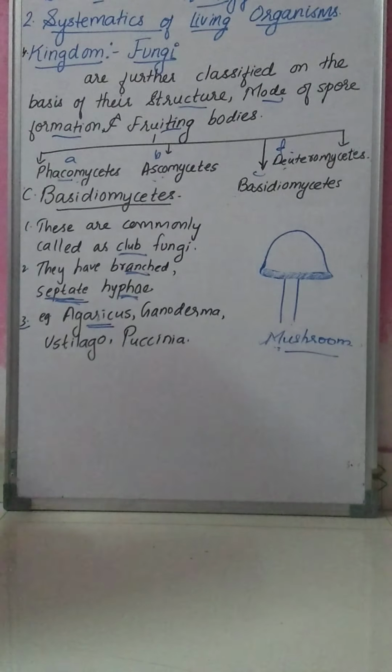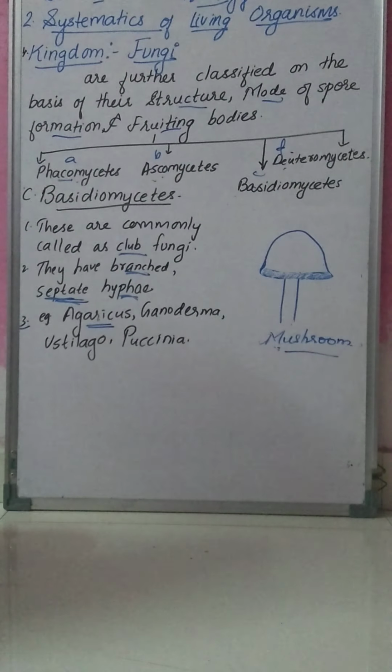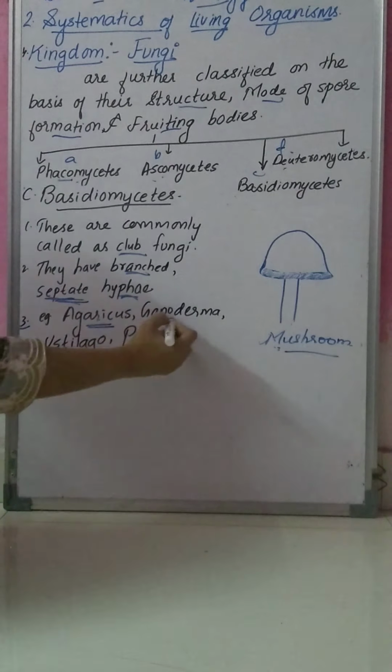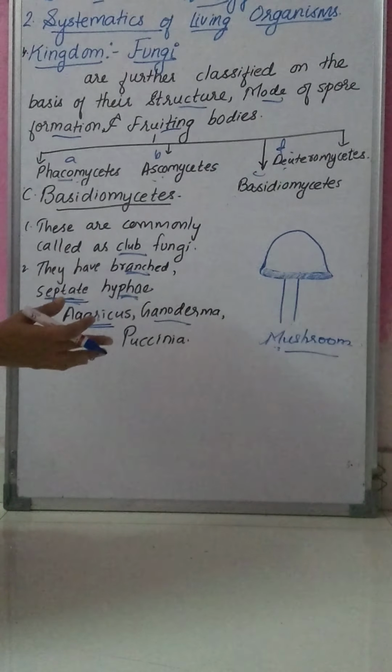The common name is mushroom, but the scientific name is Agaricus. Then the next example is Ganoderma, the scientific name, whereas the common name is bracket fungi.